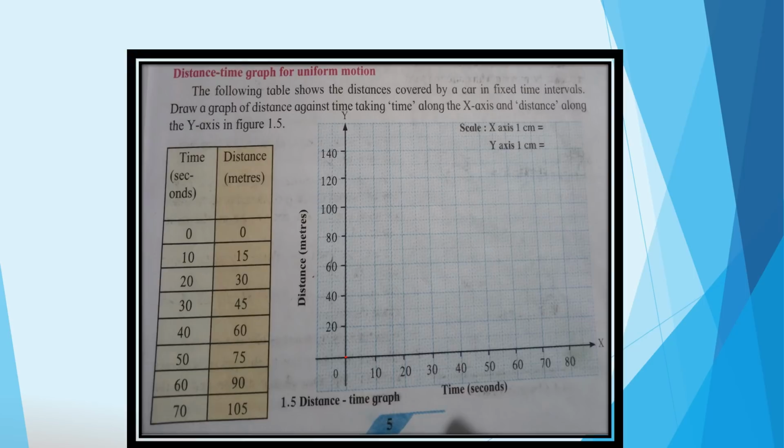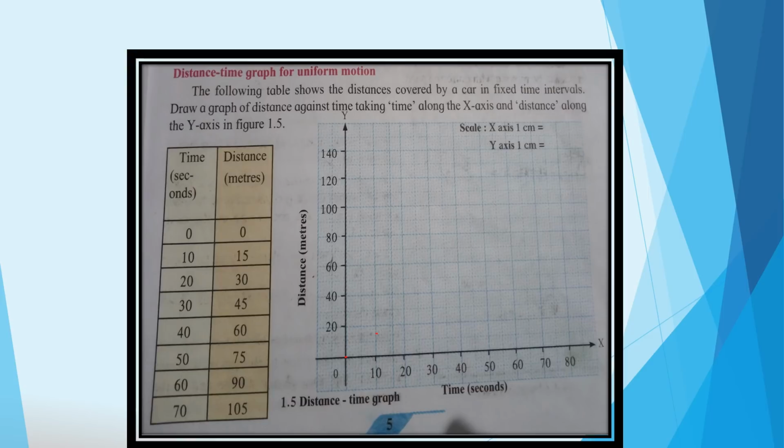So here 0 to 20 middle is there, that is 10 meters. So after this 10, in 10 to 20 there are again 5 lines. So 15 will come in between these 10 to 20. So here I am taking the first point, that is here. That first point shows 10 seconds and 15 meters of distance.